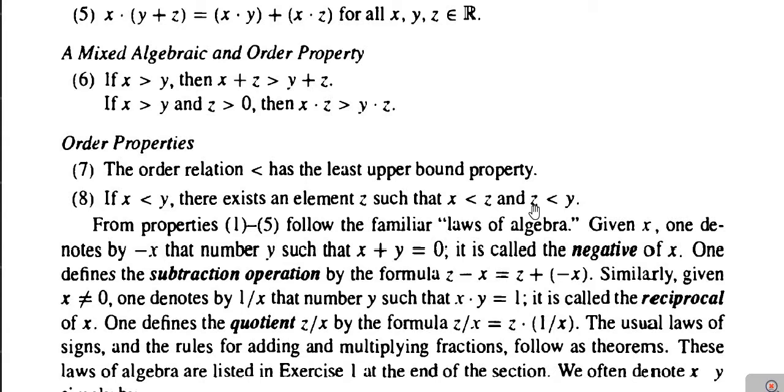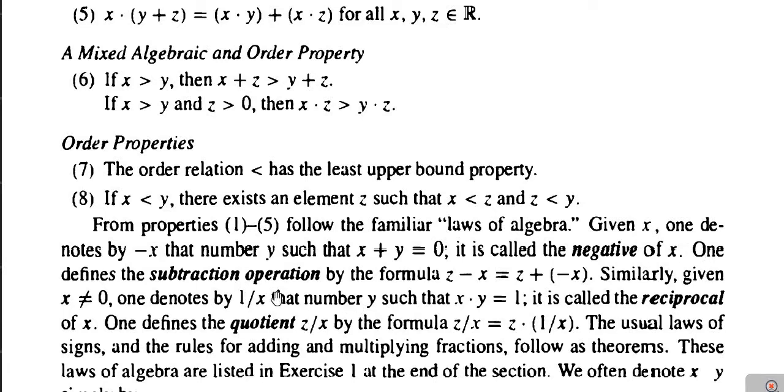Next, given x, minus x denotes the number y such that x plus y is equal to 0. As we have seen in algebra, means in group theory as well as in ring theory, the inverse of x under addition we denote by minus x. Okay, so the inverse of x under addition is denoted by minus x, and it is called the negative of x.